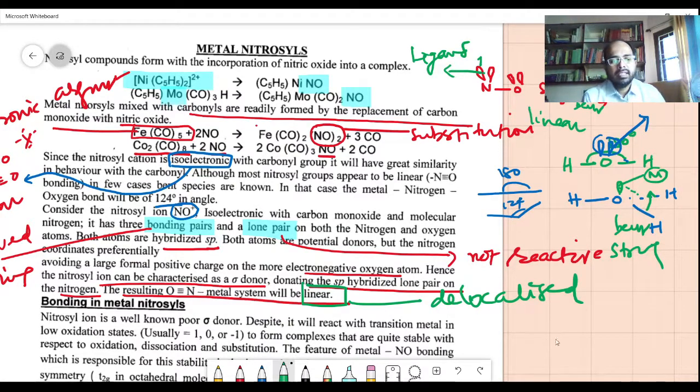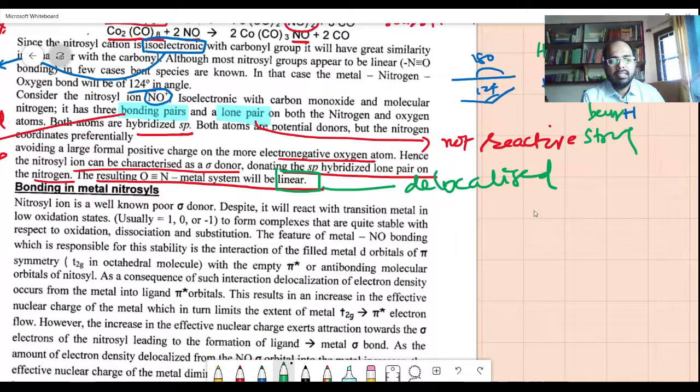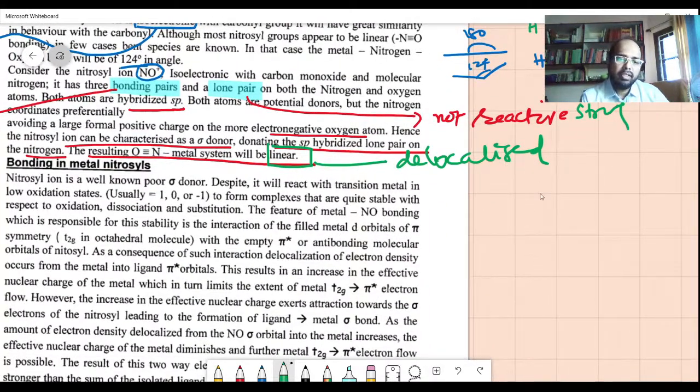So I'll just put it again like this. NO is bent because you have a lone pair here. But when you bring the metal here like this, one of these two lone pairs goes into the metal.